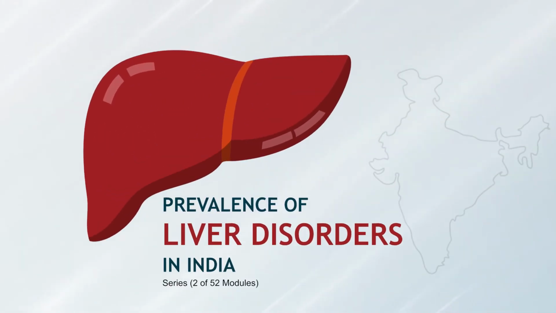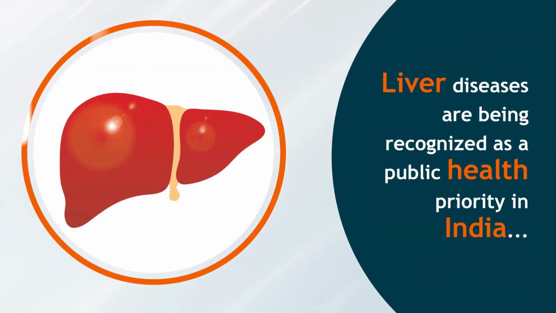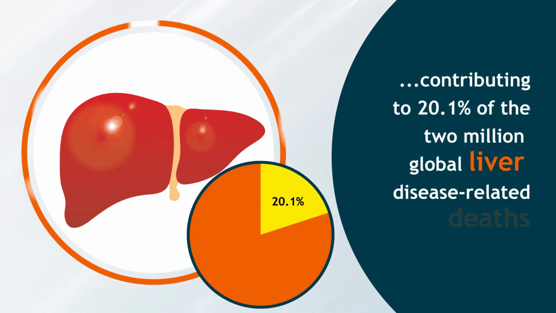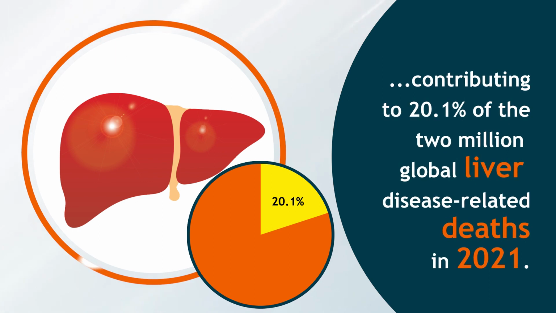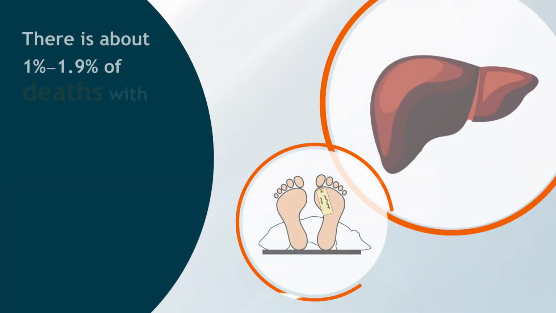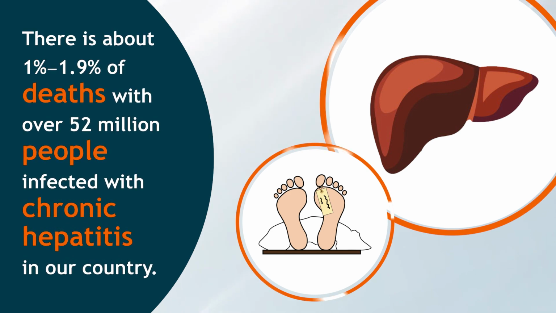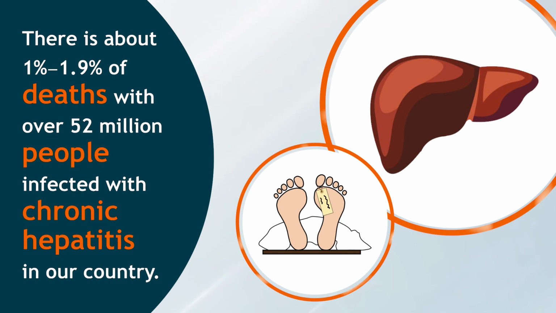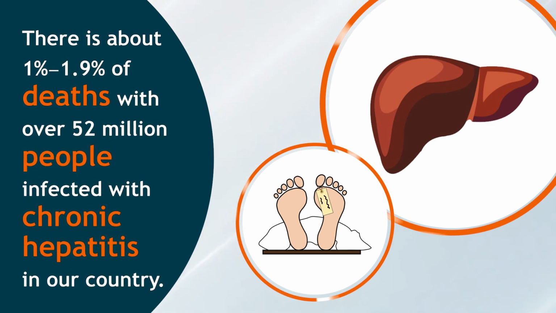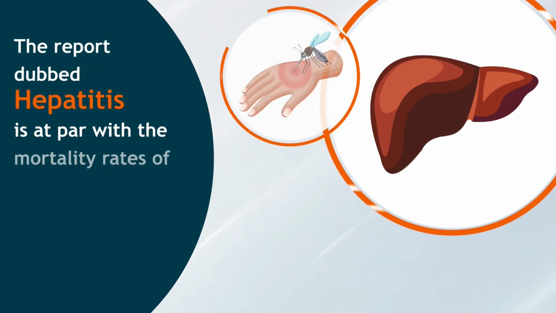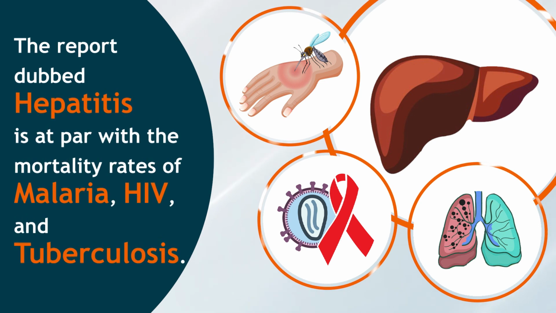Prevalence of liver disorders in India. Liver diseases are being recognized as a public health priority in India, contributing to 20.1% of the 2 million global liver disease-related deaths in 2021, accounting for 1 to 1.9% of deaths, with over 52 million people infected with chronic hepatitis in our country, as per the Global Policy Report on Prevention and Control of Viral Hepatitis. The report, dubbed Hepatitis, is at par with the mortality rates of malaria, HIV and tuberculosis.